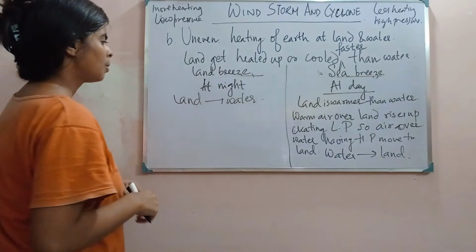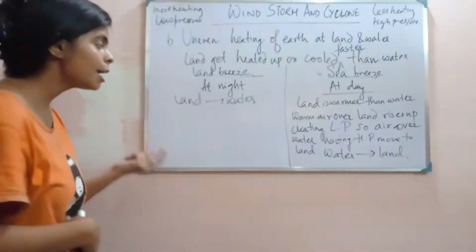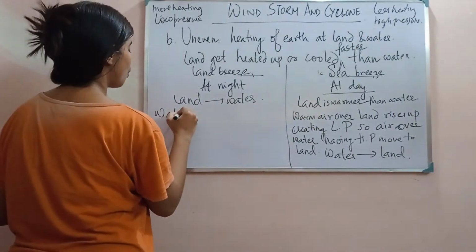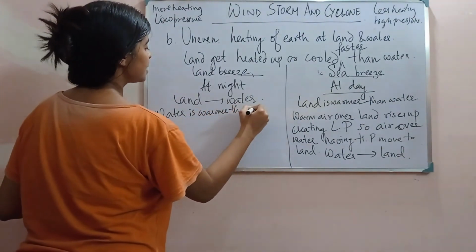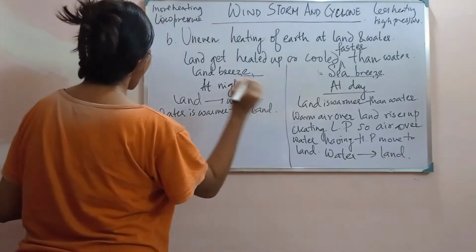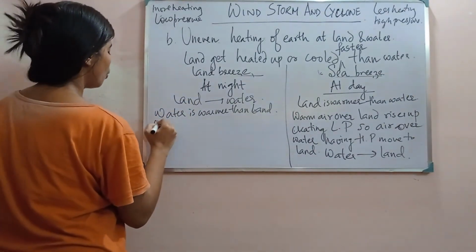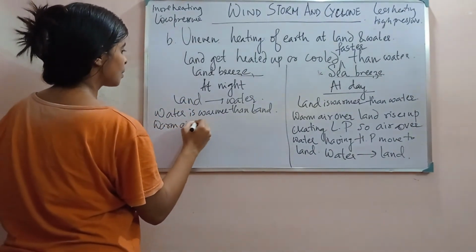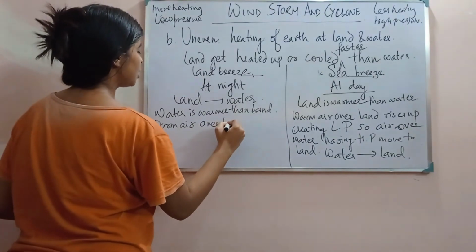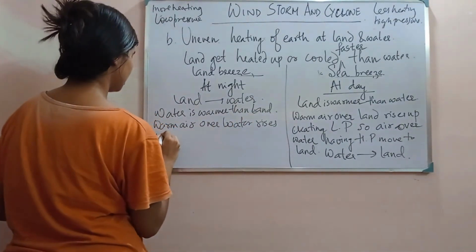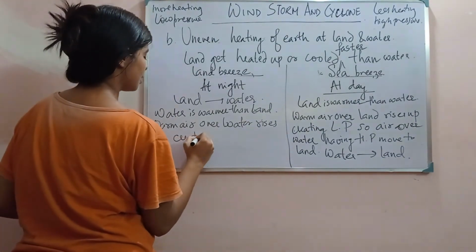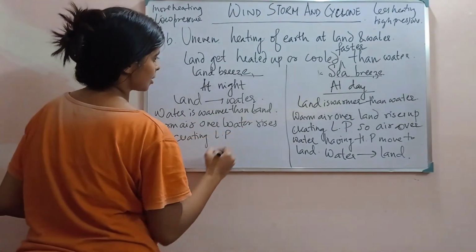But what is actually happening over here? Here water is warmer than land. Since water is warmer than land, the warm air over water rises up, creating low pressure.